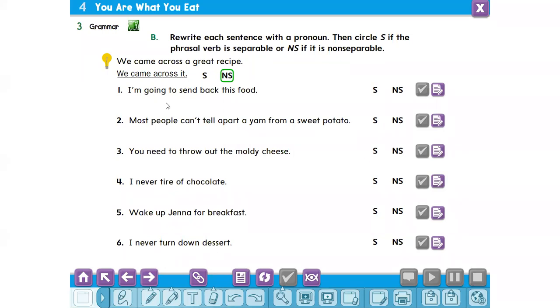Abdulaziz Al-Miman, one. I'm going to send back this food. Non-separable, teacher. So can you use a pronoun? I'm going to send this food back. We need to replace this food with a pronoun. Can you use a pronoun instead of the words this food? No, teacher.